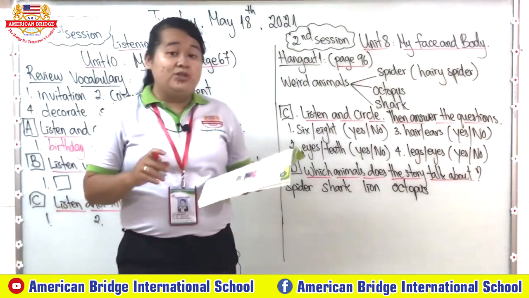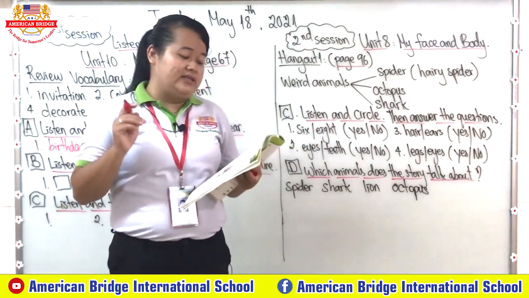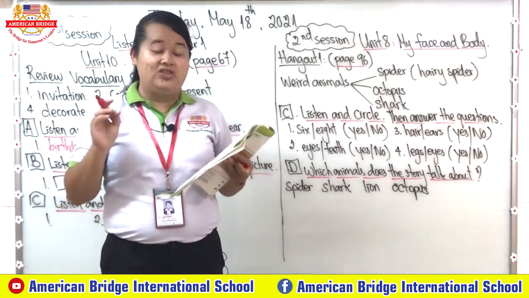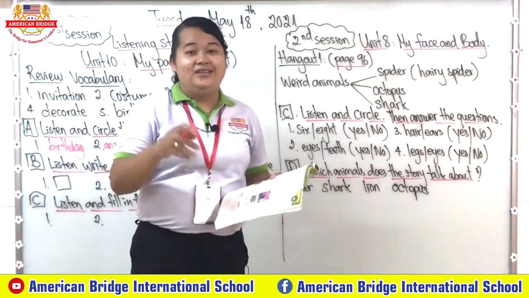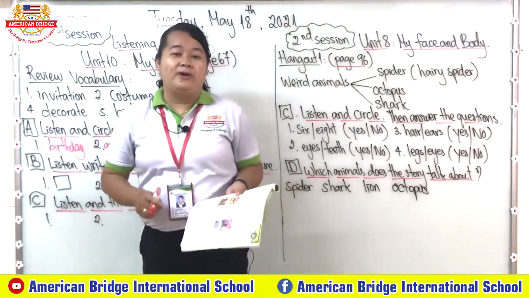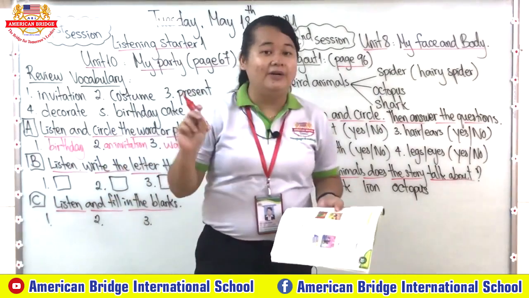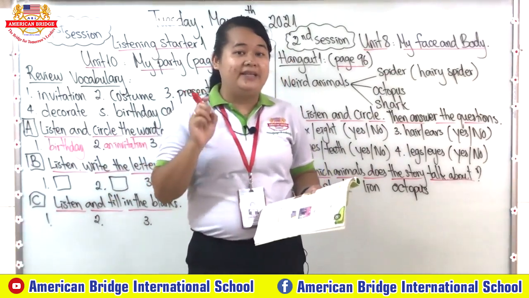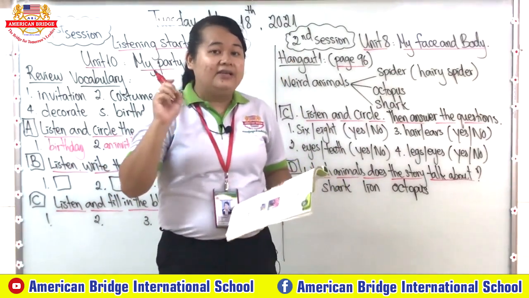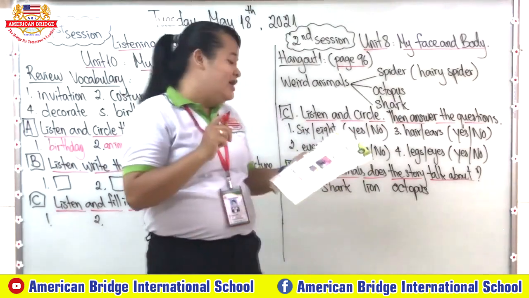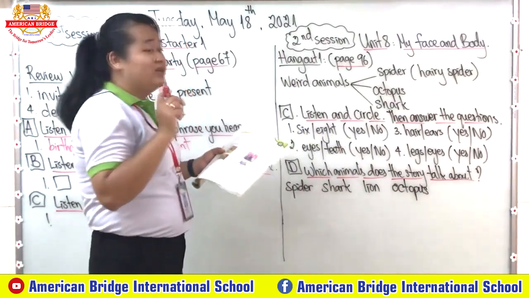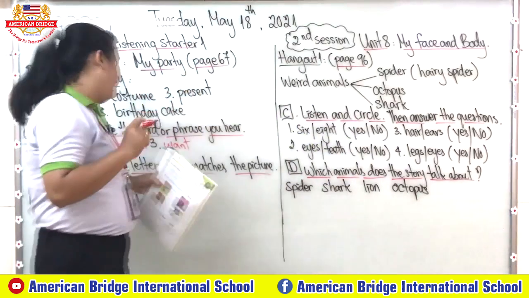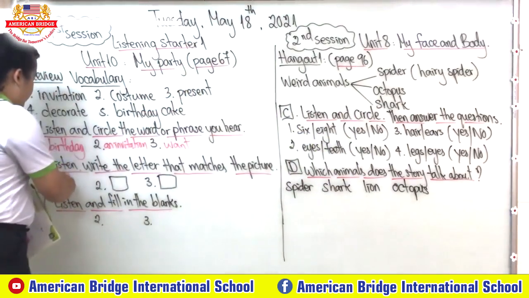Okay, so now let's move to B. You need to listen and write the letter that matches the picture. I know that all of you completed the letters in our pictures already, right? So now let's check the answers that you have done. Number 1 is letter D, right?